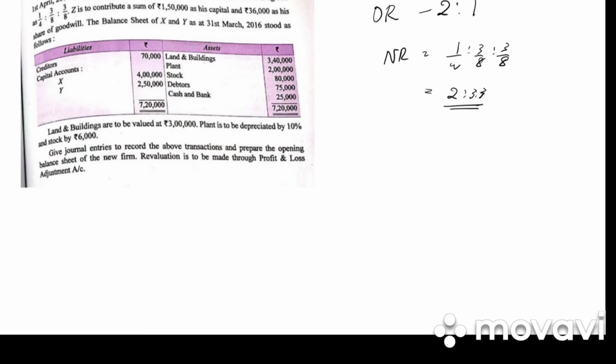Land and building are valued at 3 lakh, which means there is decrease in the value of asset. The actual value was 3,40,000, but now it is reduced to 3 lakh. Plant is to be depreciated by 10%. So the plant was 2 lakh, it is reduced by 10%. Decrease in the value of asset. And stock is reduced by 6,000. Give journal entries to record the transaction.